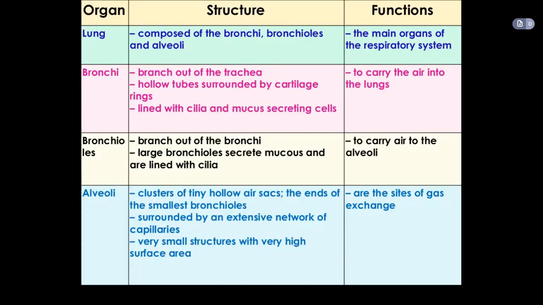The bronchioles branch out of the bronchi, and the large bronchioles secrete mucus and are lined with cilia. Their function is to carry air to the alveoli. And what are alveoli? They are clusters of tiny hollow air sacs at the ends of the smallest bronchioles. They are surrounded by an extensive network of capillaries, and they are very small structures with a very high surface area. Their function is to be the sites of gas exchange.